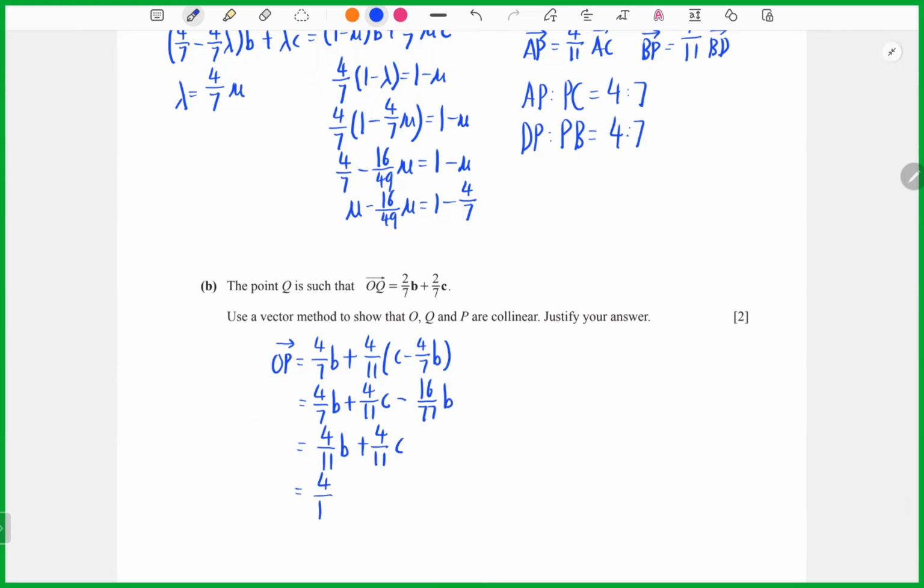So now I can factorize b plus c. For OQ we factorize 2 over 7 b plus c.